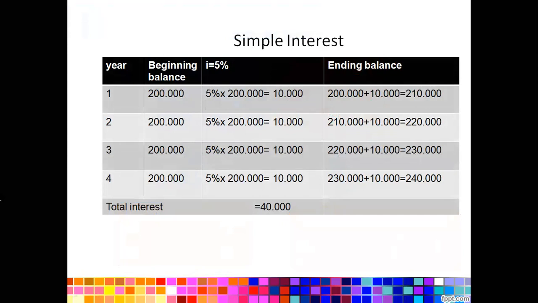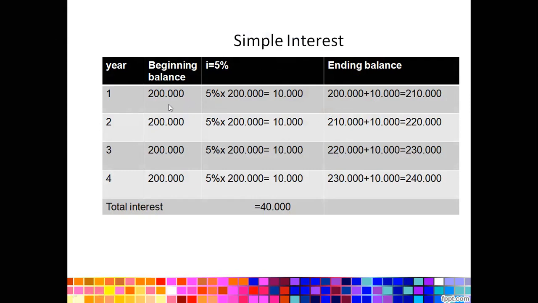Let's say I borrow some money, 200,000. If I pay the debt in the second year, or the third year, or the fourth year, I will illustrate it with this table. Okay, the first thing you have to do is draw the table and then put in the right information, like your initial amount or beginning balance, the rate of interest that is applied, and also the ending balance.